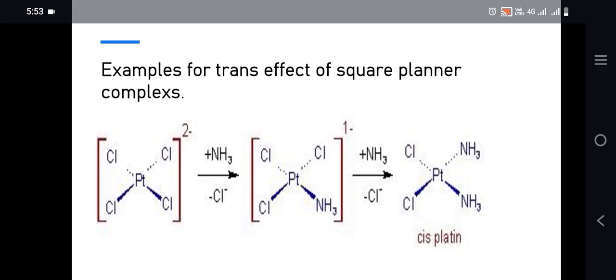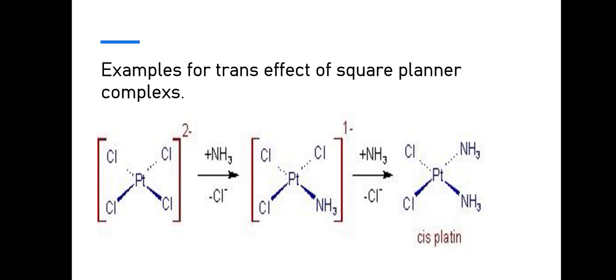So let's try some examples of square planar complexes. Here is an example of platinum 2 plus with 4 chloride ligands. We know that all positions are equivalent at the start. One Cl is replaced by NH3. NH3 is a weaker trans-directing ligand, so there is no strong preference for which Cl is replaced.